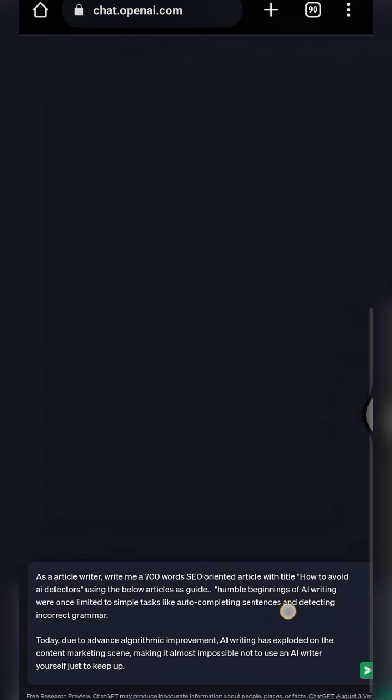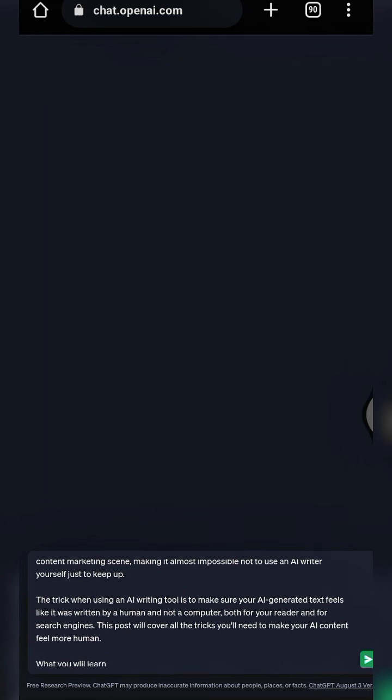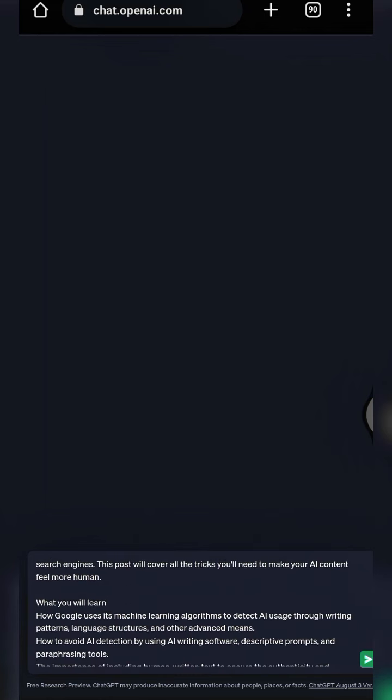So I've input this prompt into ChatGPT saying, as an article writer, write me a 700 words SEO oriented article with title How to Avoid AI Detectors using the below article as guide. If you remember the article I copied earlier, I just open a quote and paste the article. But for you, if you actually need well written SEO content, you can copy 2-3 articles.